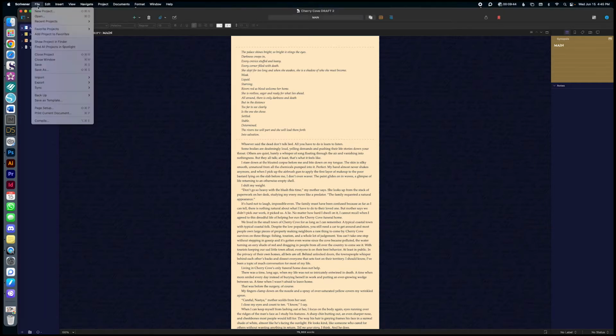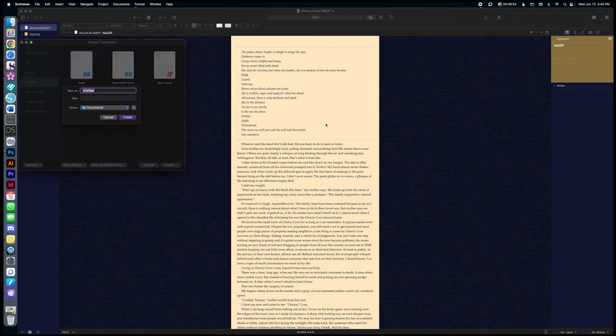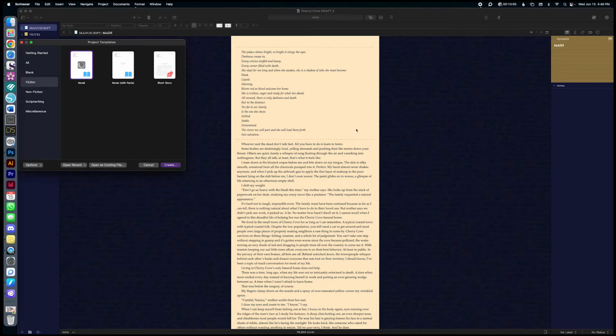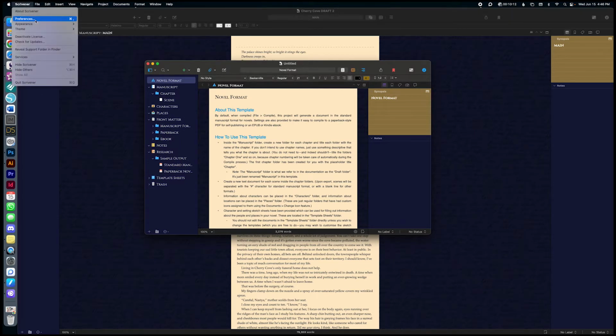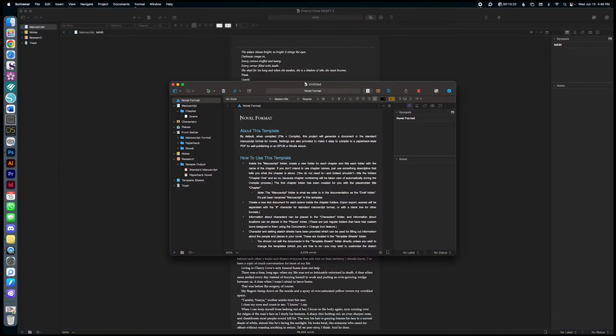So when you first go into Scrivener, let's say you open a new project and you want to open a fiction novel, for example. We'll just keep it as untitled because I'm just doing this as a regular sample right now. Let's go to create. When this first opens, it's not going to look the way that I have it now. As far as appearances go, it will likely look like a default theme. Give it a second.